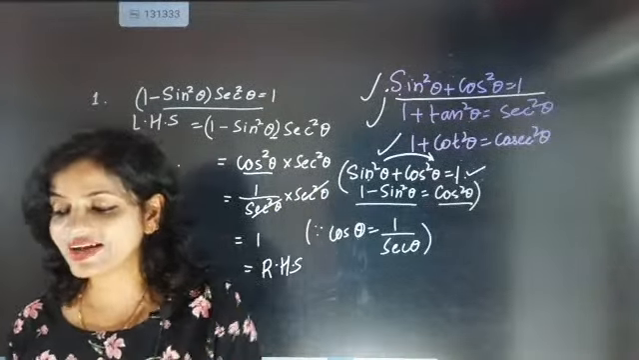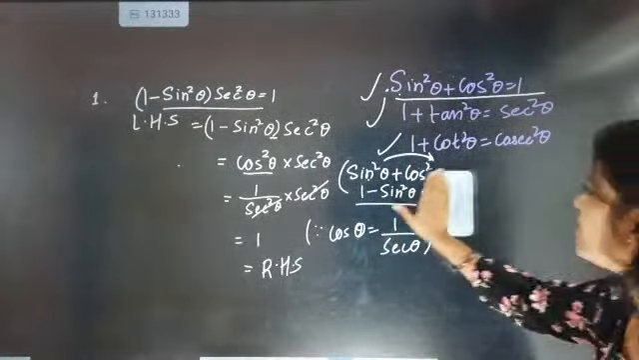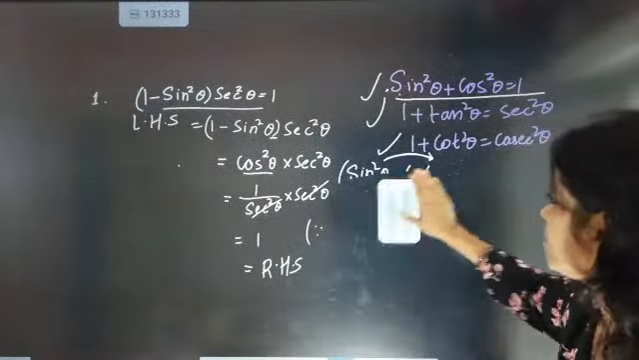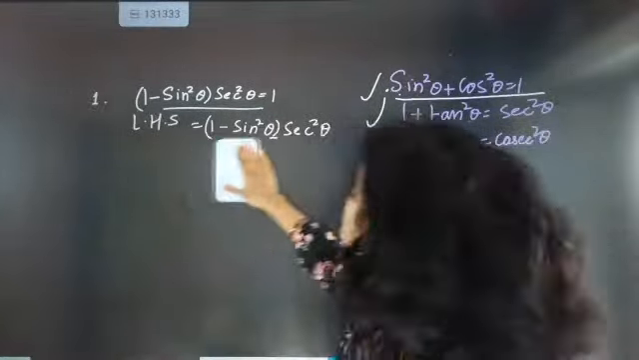Now look here, cos will become secant. So 1 by secant square theta into secant square theta, cancel, 1, and that will be equal to RHS. And believe me, if you write like this, they won't be able to cut a single mark from you. They will not have a single reason to cut even half a mark. So shall we go for the next question, please?